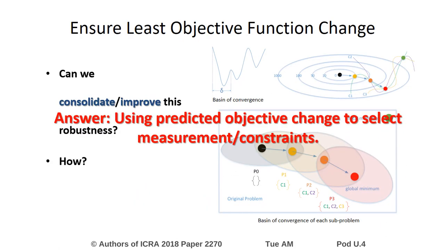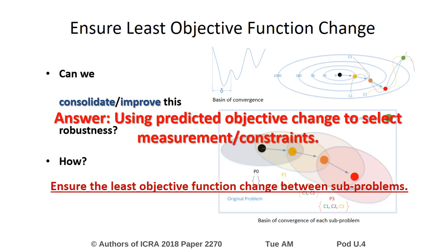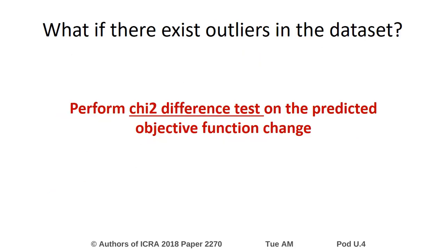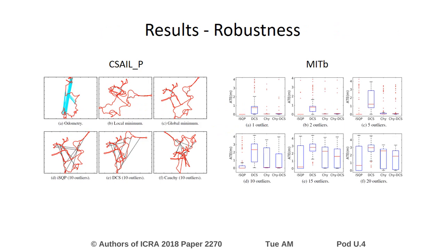Finally, we propose a batch incremental SLAM algorithm using the predicted objective function change to select measurements according to the least objective function change to increase robustness against the local minima, and the chi-square difference test to increase robustness against outliers. The experiments validate the robustness of our algorithm.